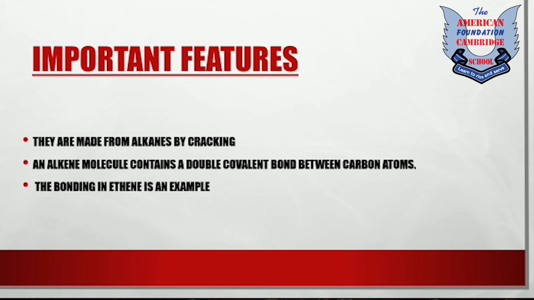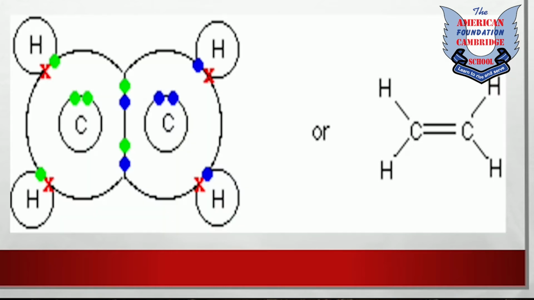An alkene molecule contains a double covalent bond between carbon atoms. The bonding in ethene is an example. Let's see. The structural diagram of the ethene molecule is here, and you can see that the first 2 electrons are present in the first shell of carbon and the remaining 4 are present in the second shell.